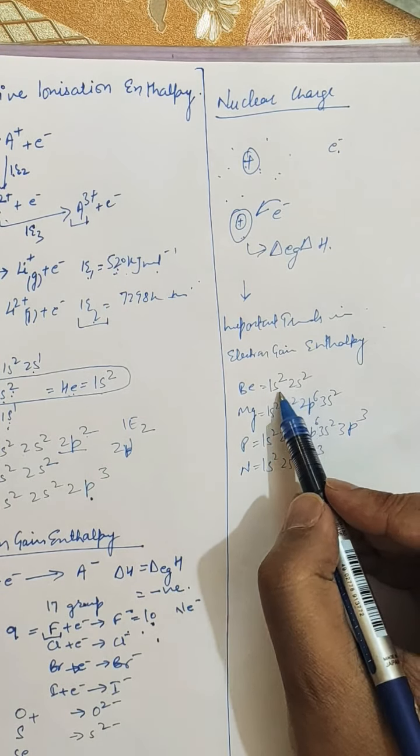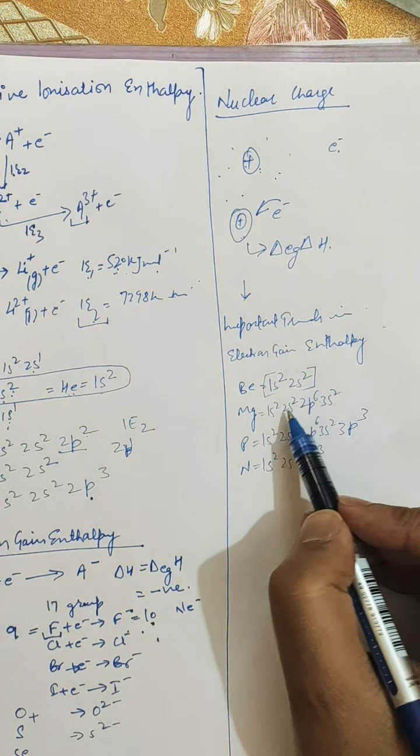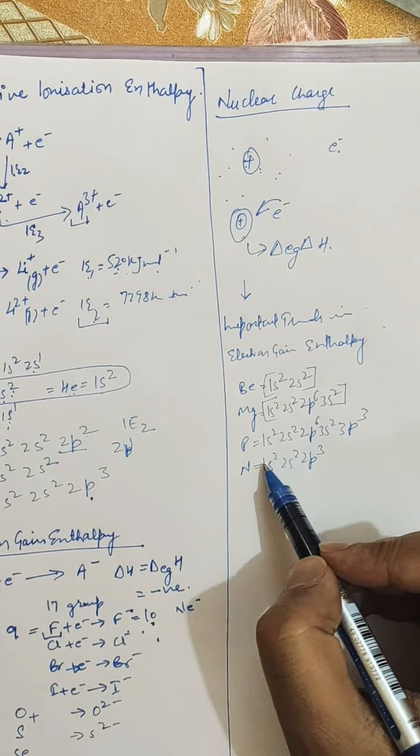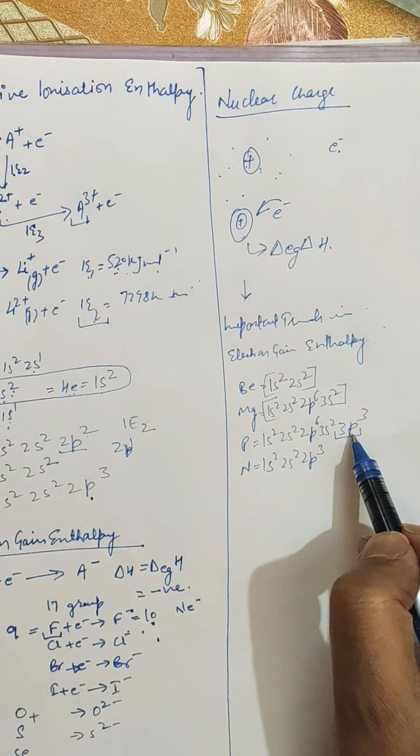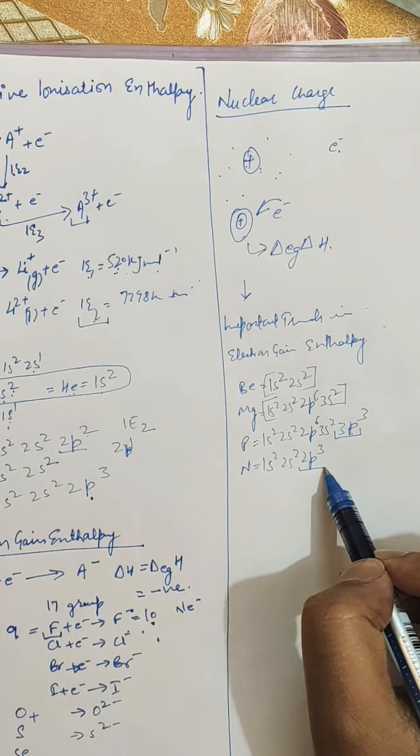You can see that beryllium and magnesium have fully filled shells, and phosphorus has an exactly half filled p orbital, and nitrogen also has a half filled p orbital.